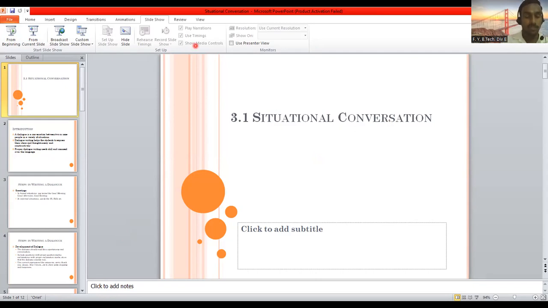So what we are learning, we are going to use English. As far as Marathi, the mother tongue, is concerned, when you are having conversation with your friends and family members, at that time you are using the mother tongue. But you people need to realize that you are going to become professionals.